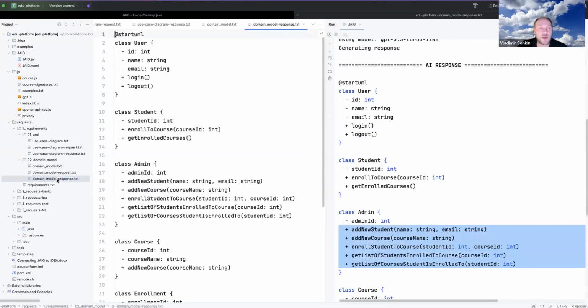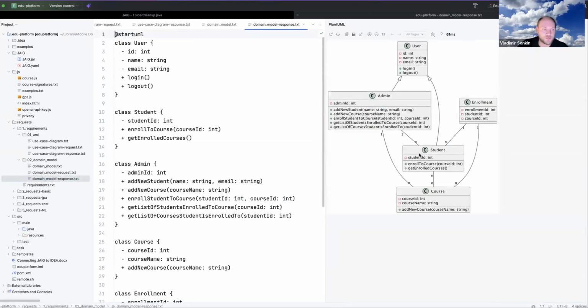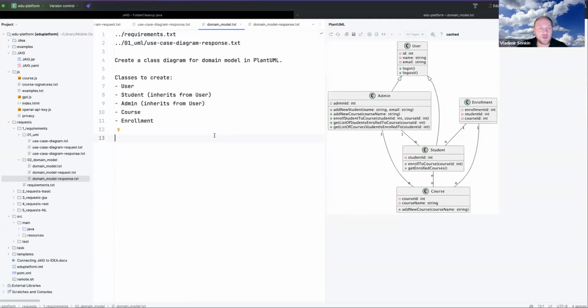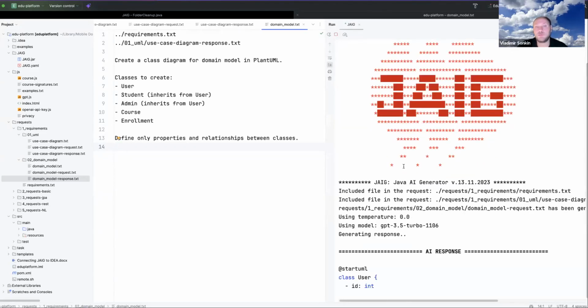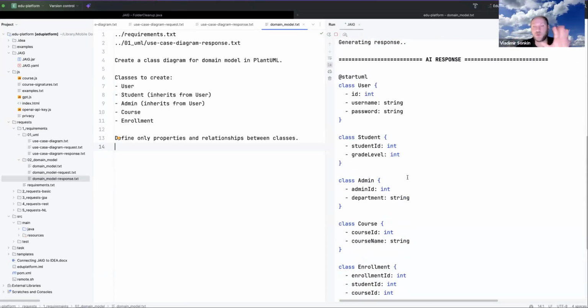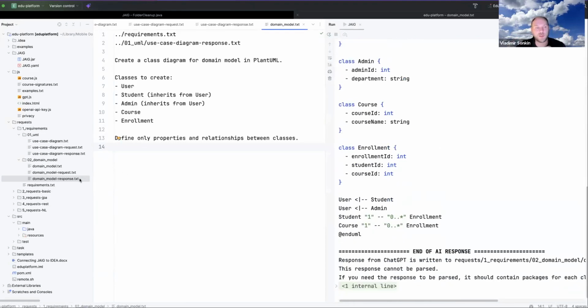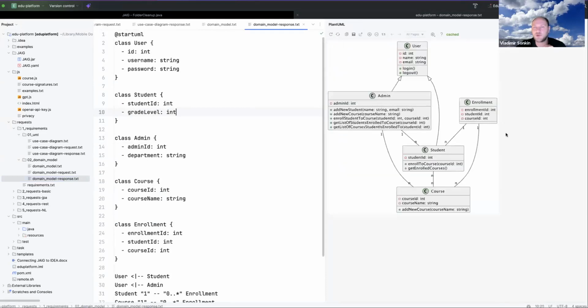We need only the fields, only properties of the classes, yes? So I will give more details. I am telling it, define only properties and relationships between classes. Okay, and I will regenerate, and now it will provide only properties, no methods anymore. Yes, no methods, it's already better. So I can see how it looks.